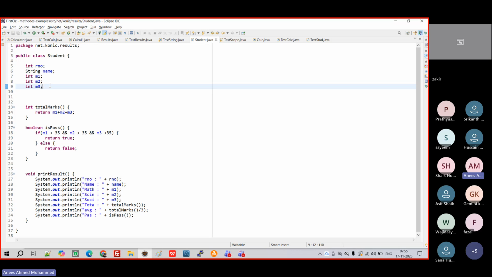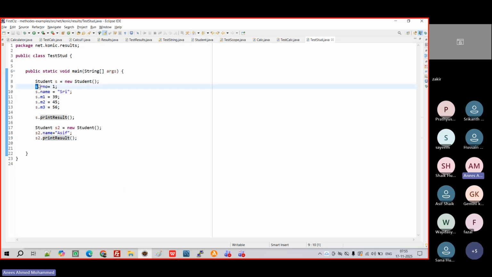So here also, whenever you are writing a class, we should not allow them to access directly. For example, here, if I'm going to test a student, right? Directly I'm calling s dot roll number, s dot name, s dot m1, s dot m2, s dot m3. So directly I'm touching the variables, right? It should not be allowed. The control should come to my class, and this class will think whether it's valid or not, then they will add. So here two keywords will come, private and public.